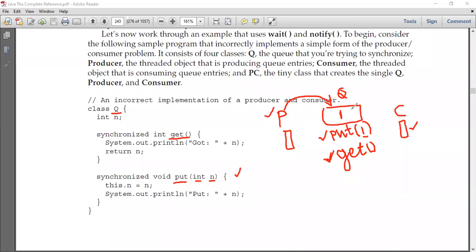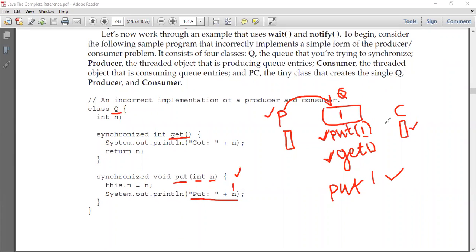Actually here I'm not considering it as a queue. So in the output I'll get put 1. When the producer is trying to produce a value, it is going to call this put method. So what's going to happen in the output? I'll get put colon n. What's the value of n? That is 1. So in the output, I'll get put 1.